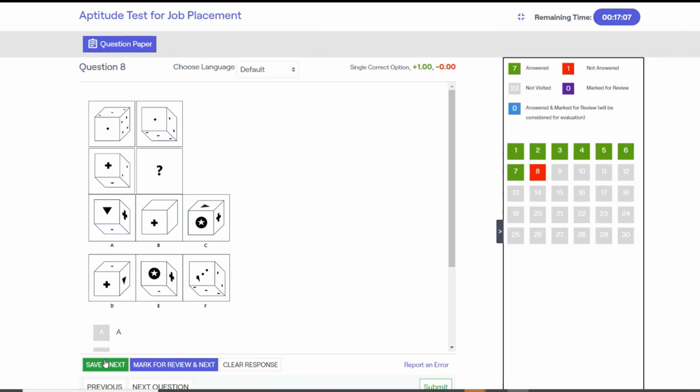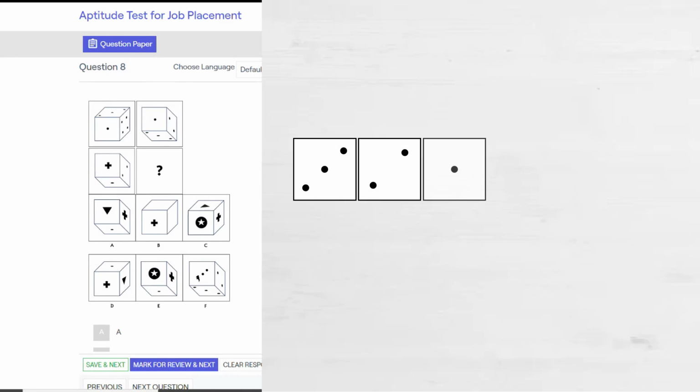Next, it's a wonderful question. It's showing various faces of a cube and we need to note down the adjacent faces and choose the option that shows the correct adjacent faces. The first thing to note is that we are already given 5 faces of the cube. Only one face is hidden.